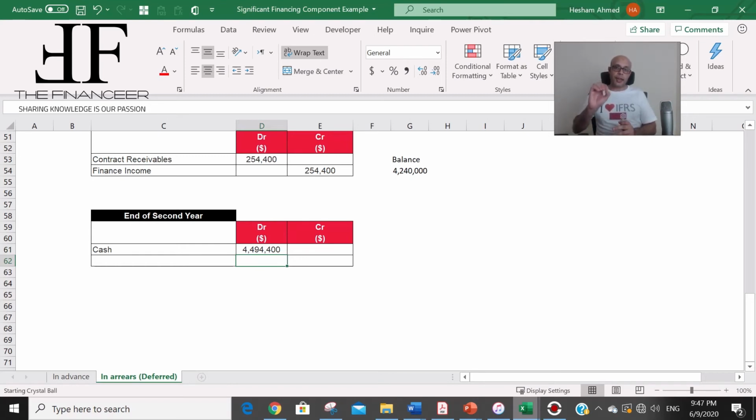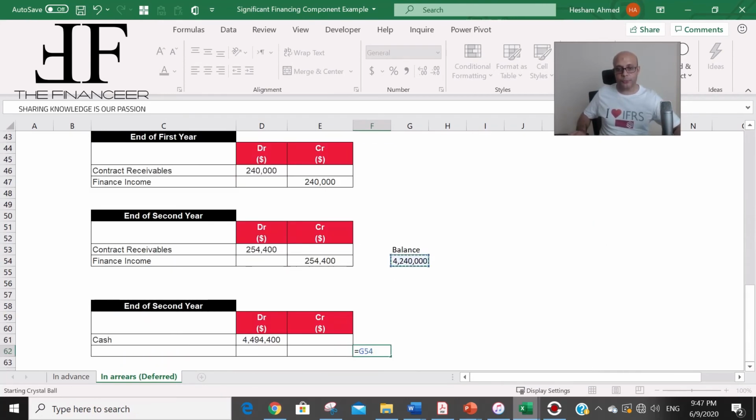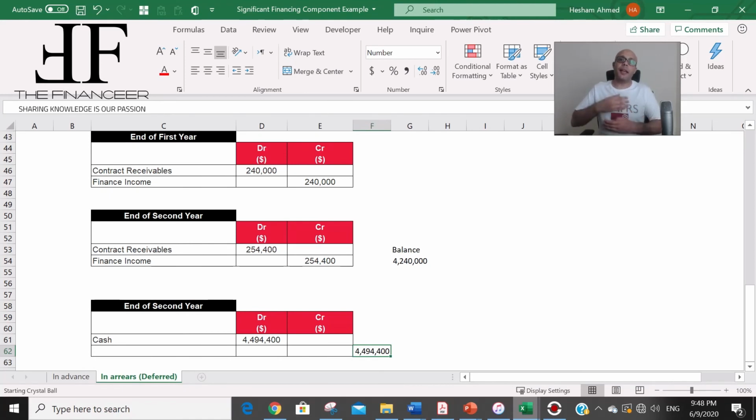How much the ending balance of the contract receivables at the end of the second year? At the end of the first year, it was 4,240,000, and you increased receivables or finance income for the second year by 254,000. So the result will be the same value of the cash that the customer is going to pay you at the end of the second year. And this is the magic in accounting, that the process of calculating the financing income will make the beginning balance at the first day of the recognition of the revenue equal at the end of the second year to the same amount that the customer is going to pay you. This is the magic of the accounting.